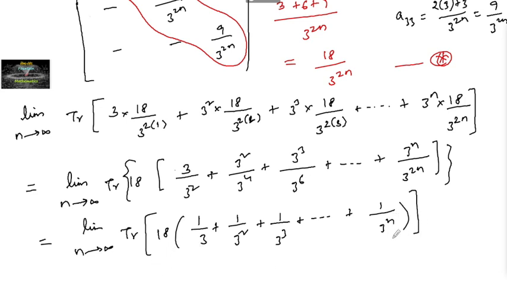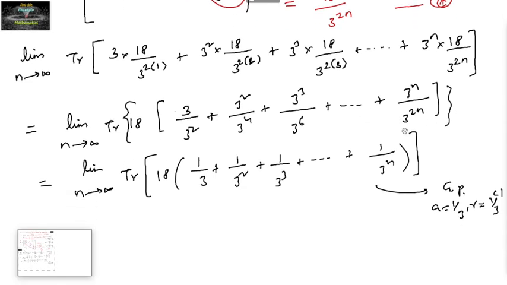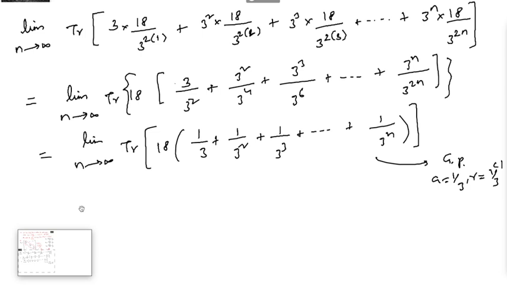Clearly this is a GP, geometric progression, with a equal to 1 by 3 and r equal to 1 by 3, and here the r value is less than 1. Since limit n tends to infinity, we can apply the sum to infinity of a GP.